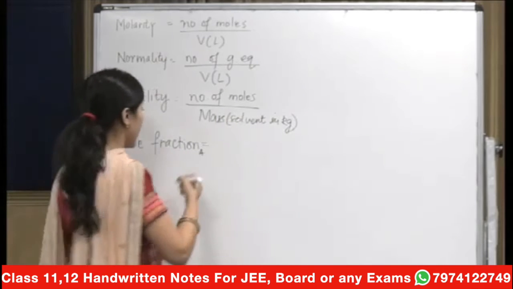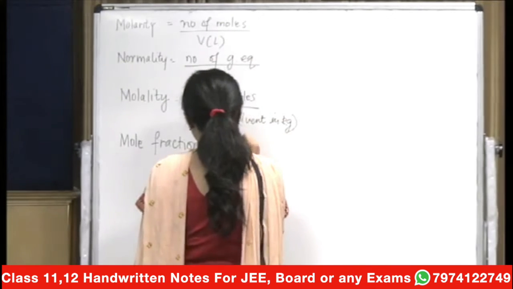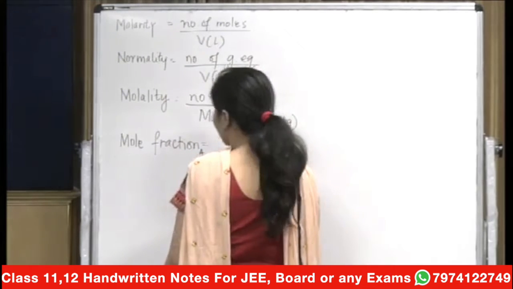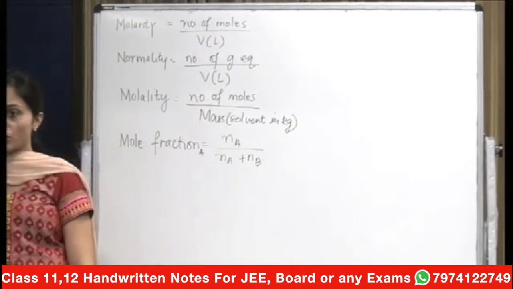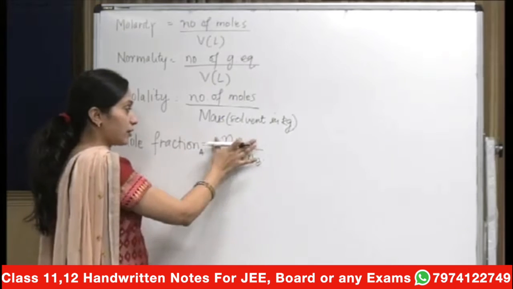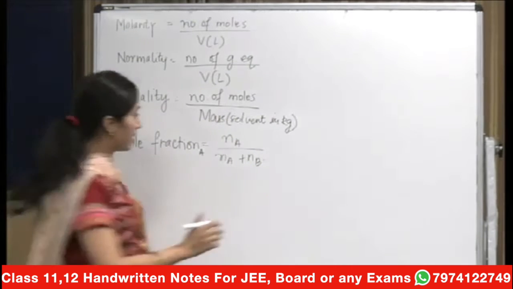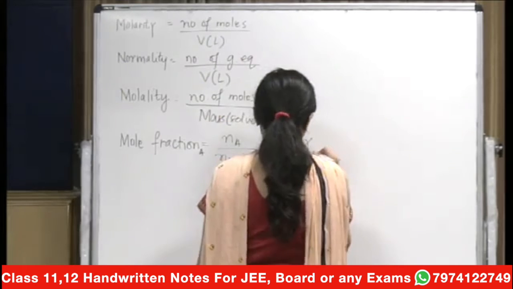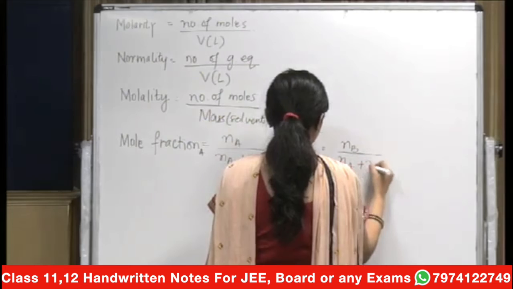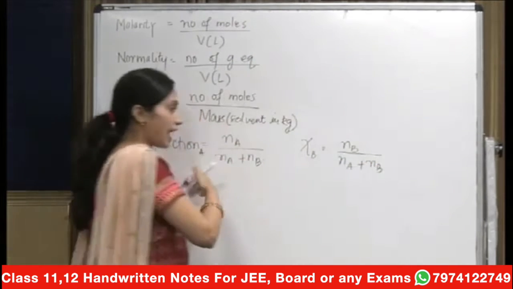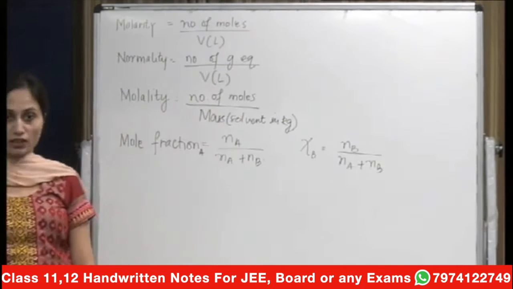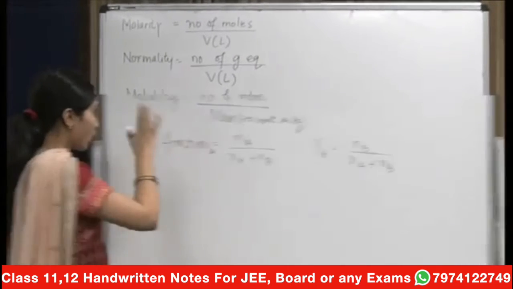So here what we have, mole fraction of A will be the number of moles of A upon the total number of moles. Say if I am talking about a binary solution which has only a solute and a solvent system, then in that case mole fraction will be equal to Na upon Na plus Nb. And if I talk about the mole fraction of another component, that will be equal to Nb upon Na plus Nb. And you know that chi A plus chi B will be equal to 1, or xa plus xb, whatever terms you use, will be equal to 1. This is what we had done last time.